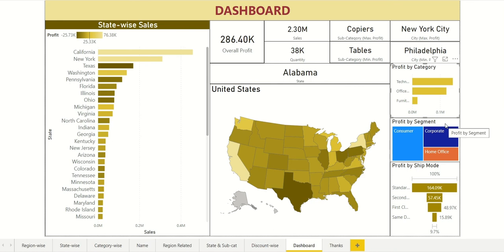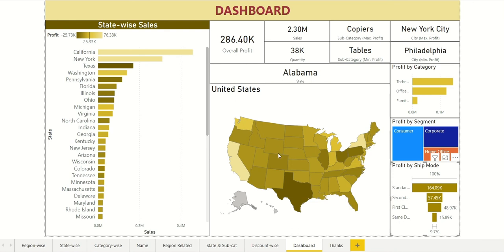This chart we have seen earlier also, that is profit by category. Technology makes most of the profit, followed by office supplies, and least of the profit is made by the furniture category. This tree map tells profit by segment. The bigger the rectangle, the more the profit. This chart tells about the profit by ship mode. Products shipped through standard class make most of the profit, and products delivered on the same day make least of the profit.